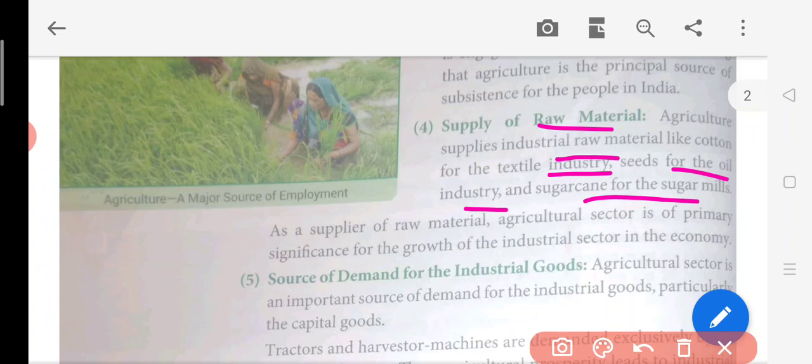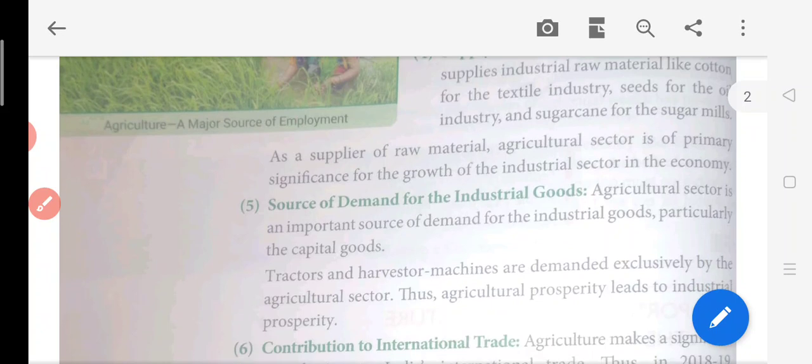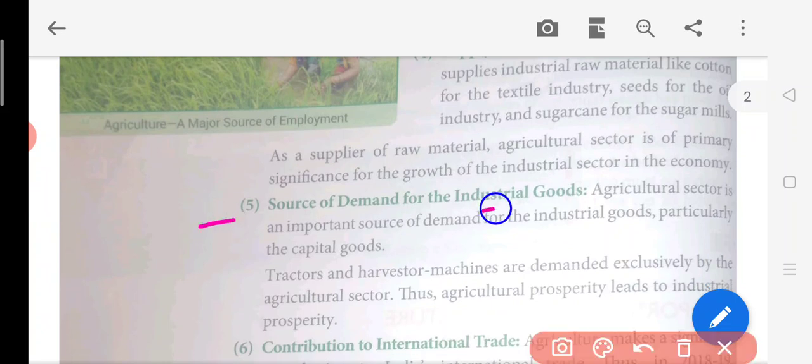So we can say that the supplier of this raw material is also the agriculture sector. Then the fifth point is source of demand for the industrial good.